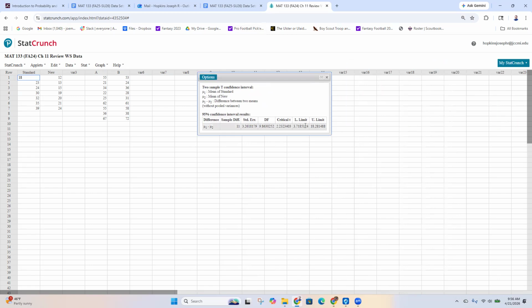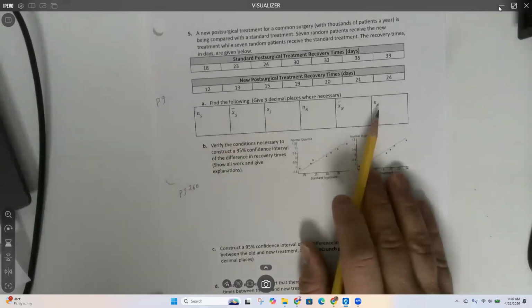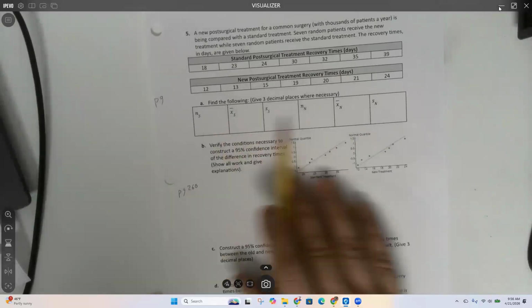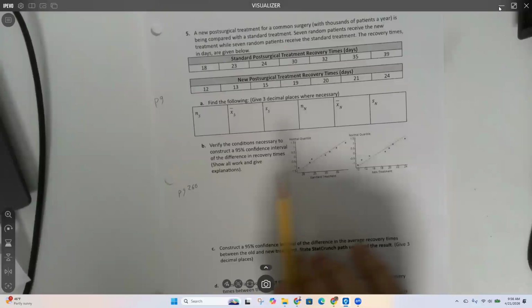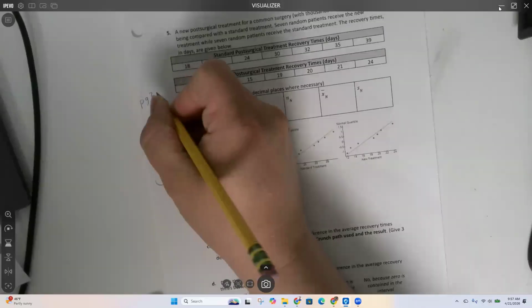So I get my confidence interval, I got my critical t-value. This does not give me the mean and the standard deviation of my samples. So I want to fill this out. So yep, Rachel's got it. There we go. To get the mean and the standard deviation, I need page 254.